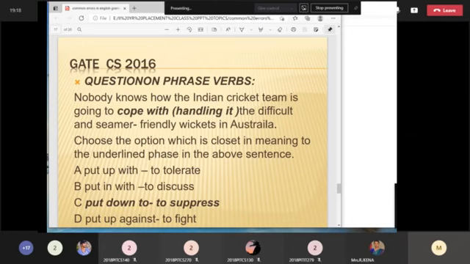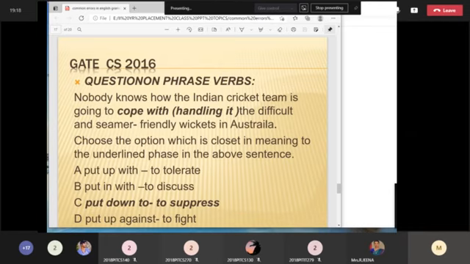Choose your option which is closest in meaning to the underlined phrase in the above sentence. Put up with means to tolerate. Put in with, to discuss. Put down to, to suppress. Put up against, to fight. So here the meaning is put down to, that is, they are trying to suppress it.